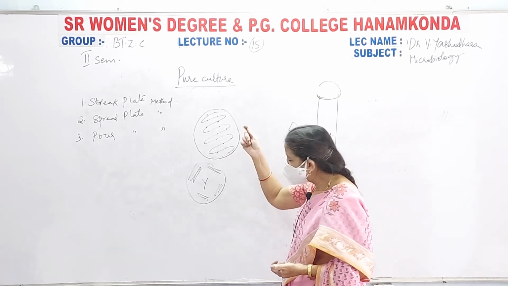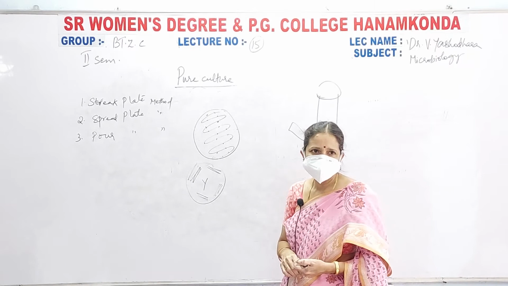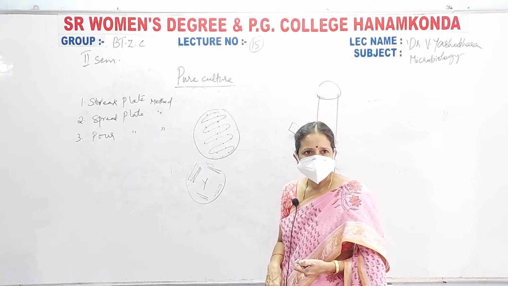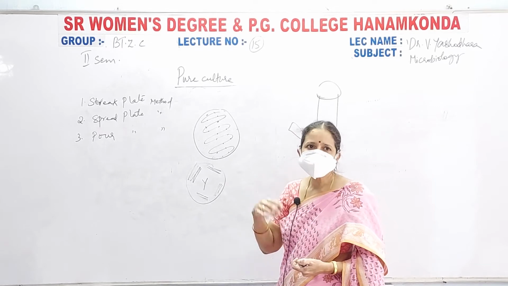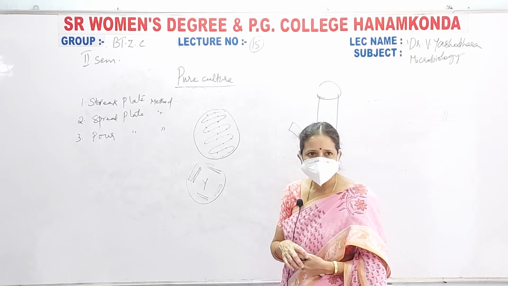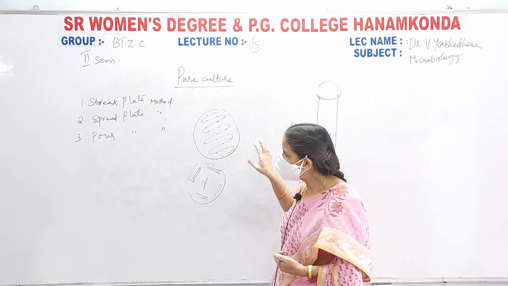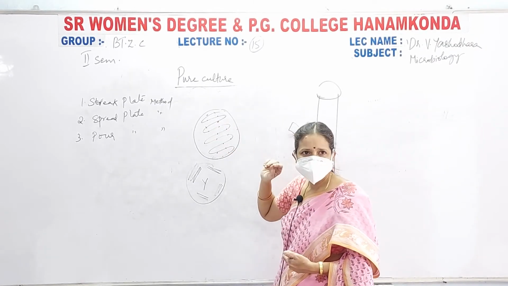And you can lift each and every colony and grow it in a separate test tube. Each colony consists of only one type of microorganism. Whether it is E. coli, Bacillus, Streptococcus or Staphylococcus, whatever it may be, only one type of bacteria is present. This is known as the streak plate method.